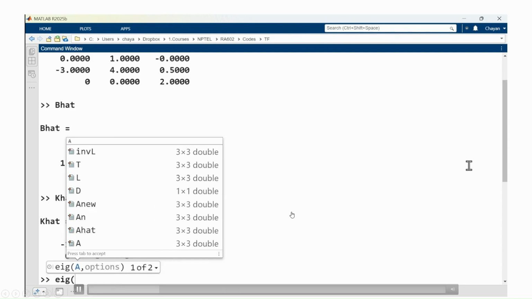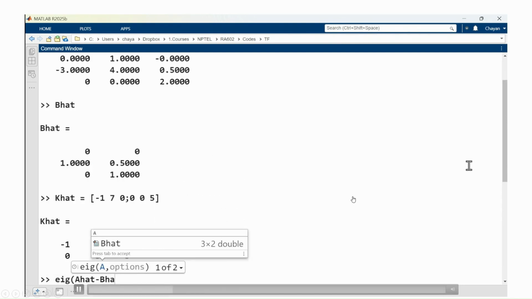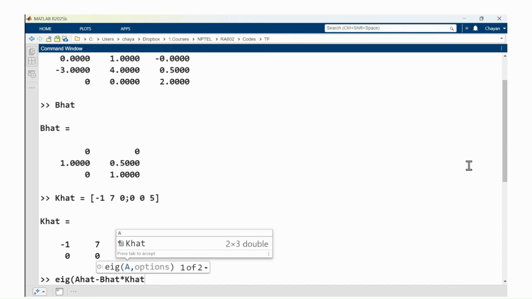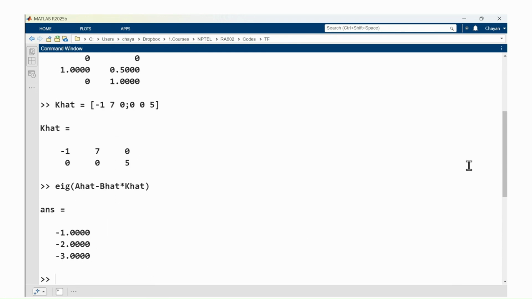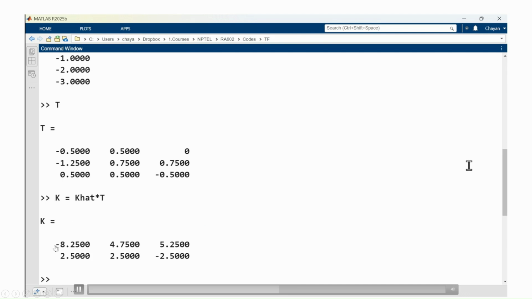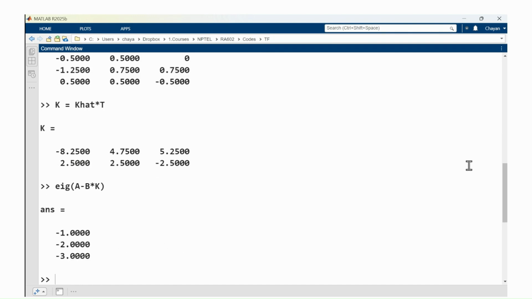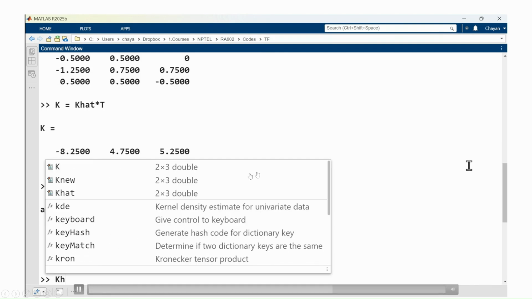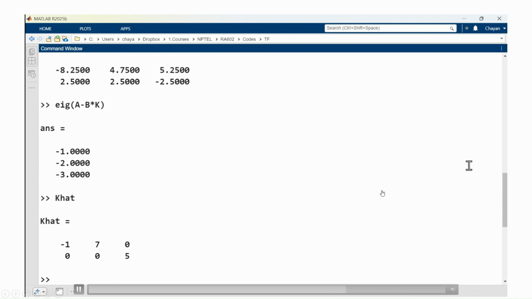Okay. So, this is the control law in Z variable, and you notice that A hat minus B hat into K hat will have eigenvalues exactly at -1, -2, -3. Now, the actual K will be given by K hat into T. So, this is the actual K, and you can see that eigenvalue of A minus B into K will exactly come out to be -1, -2 and -3.